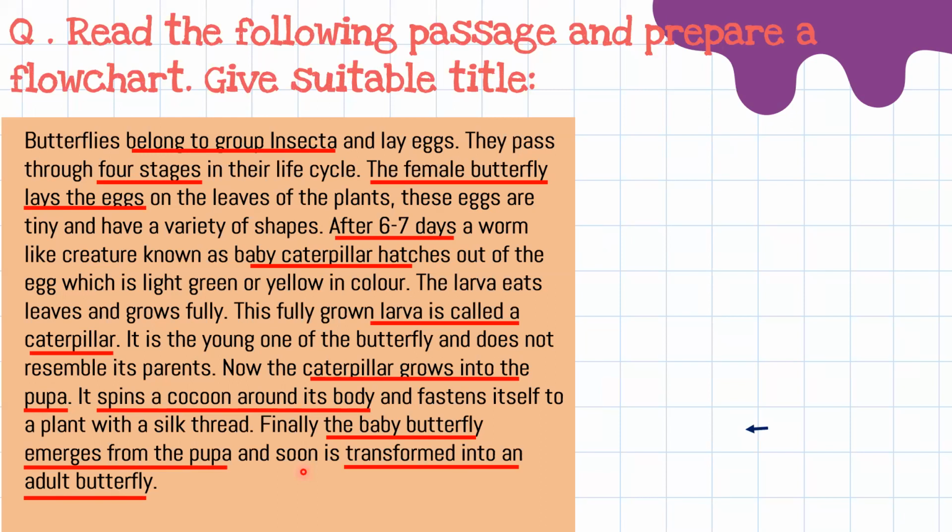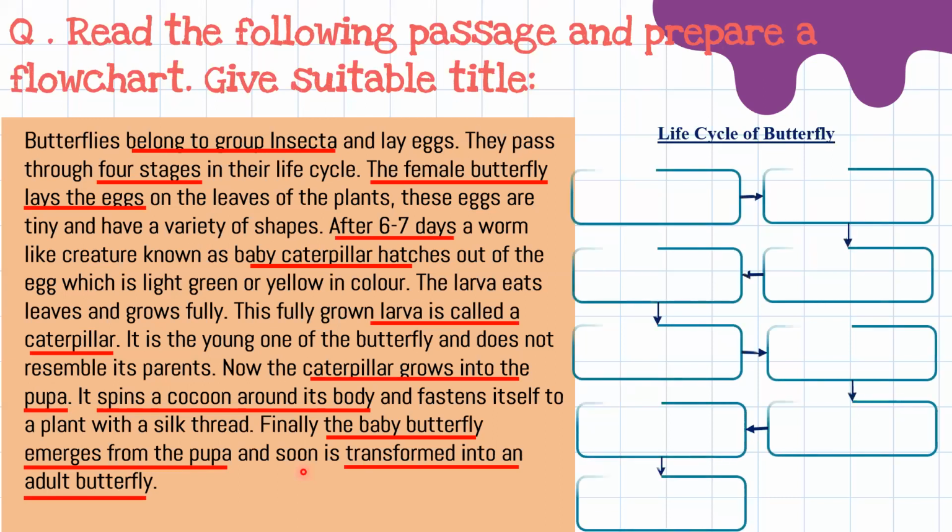Now, while drawing or preparing a flowchart, we will use these points. So it is very easy if we underline while reading the passage. If we underline the main points, it is very easy for us to draw any diagrammatic form. Life cycle of butterfly is the title I have given to this passage. And we have to draw a flowchart. A flowchart is where the information flows one by one.